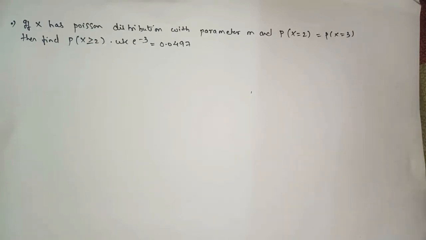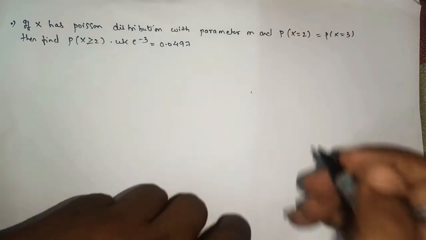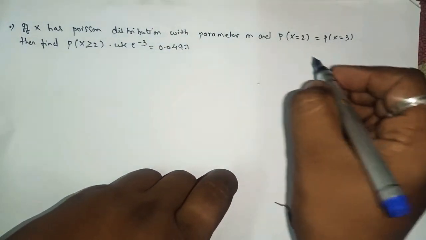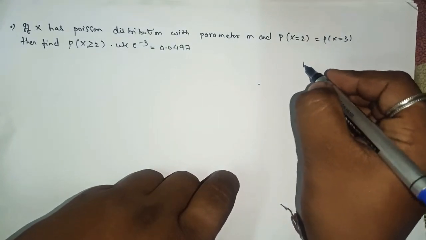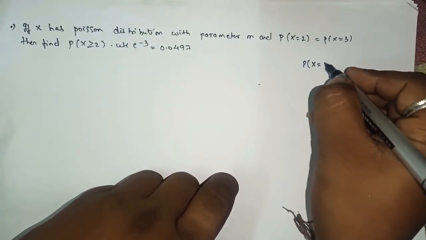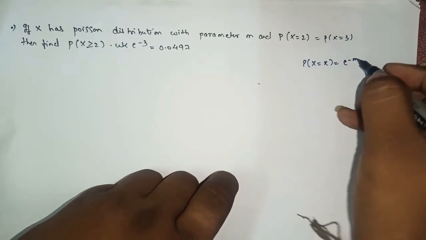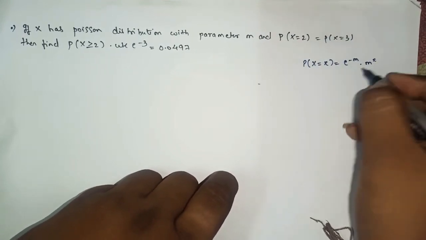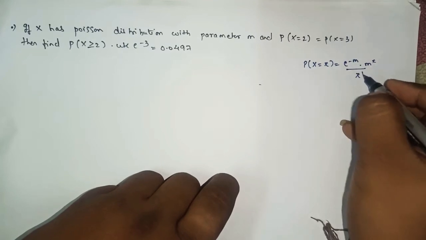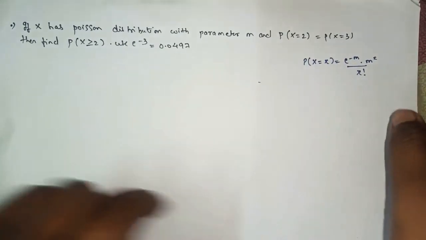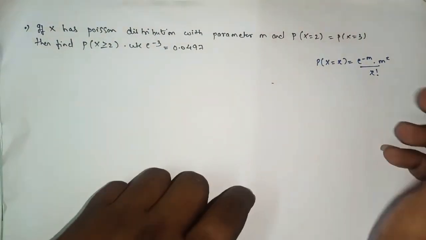Hello students, in the last lecture we saw the sums based on the Poisson distribution. As I hope you all know, the formula is P(X = x) equals e raised to minus m into m raised to x upon x factorial. In the last lecture, I had also explained the factorial.